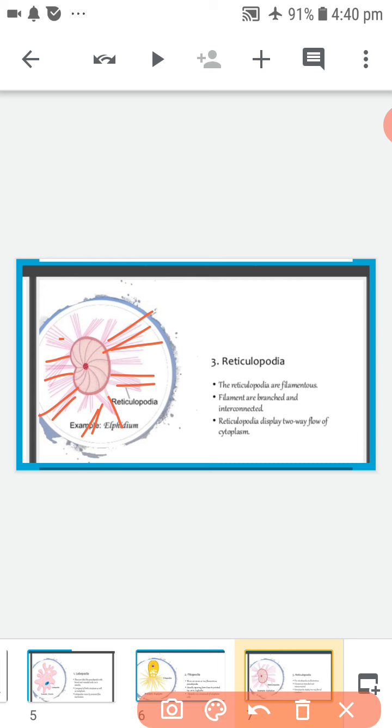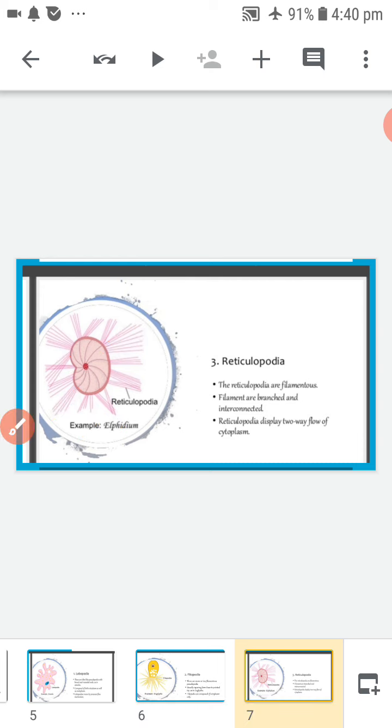Example, Elphidium. Reticulopodia display two-way flow of cytoplasm.